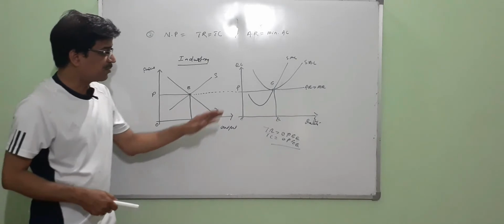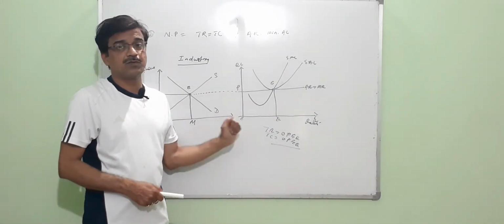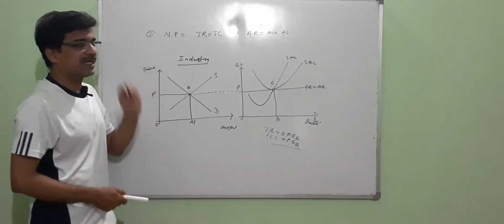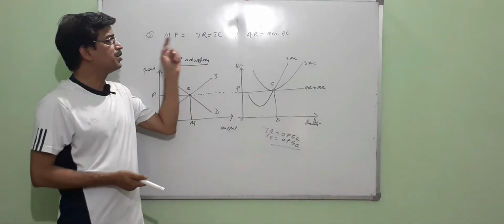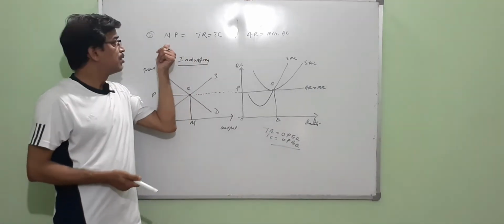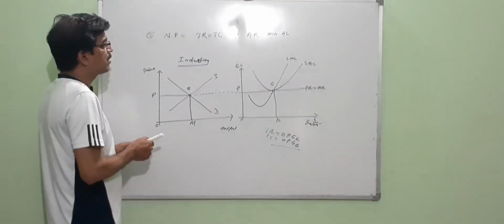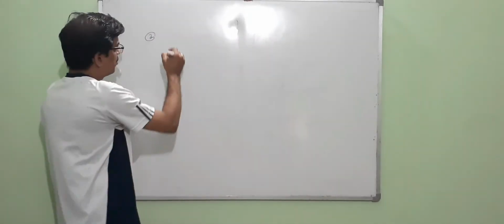What do you find here? Total revenue is the same as the total cost. Therefore, there is no loss, no profit, right? Now, after knowing the second situation, that is the second case, where total revenue equals total cost, for your normal profit. Now move to the third point. In the third point, we have to show you losses. That is your losses.